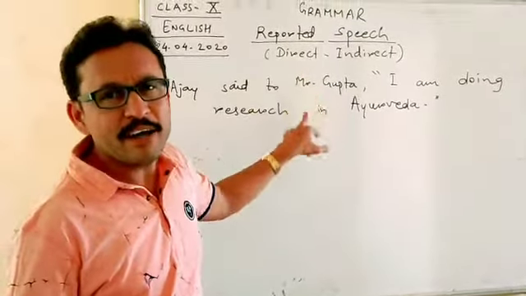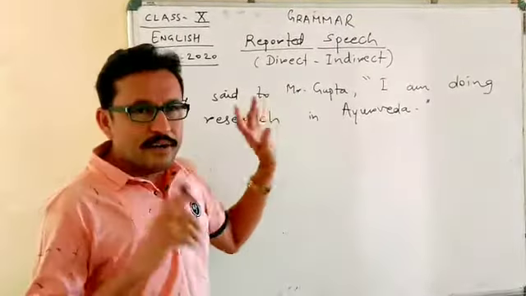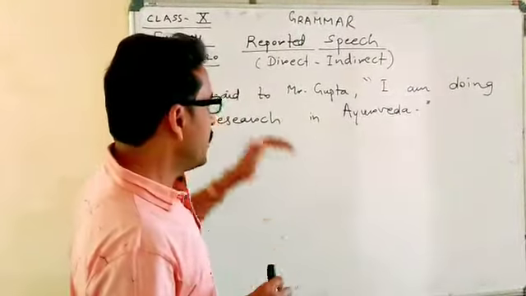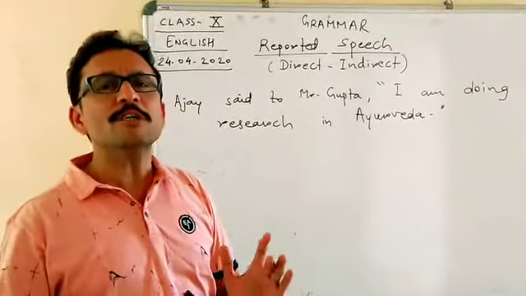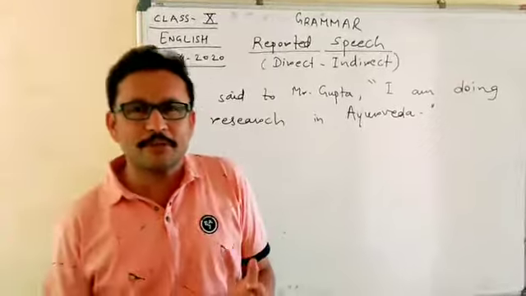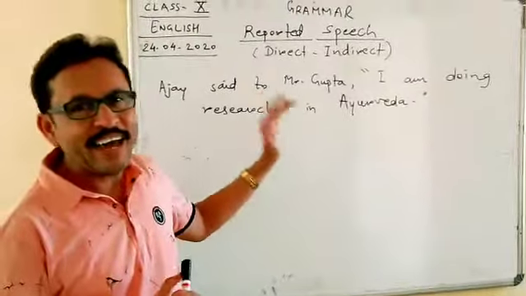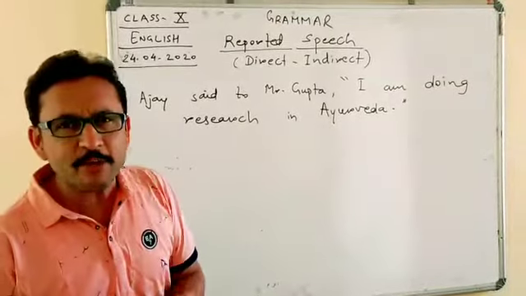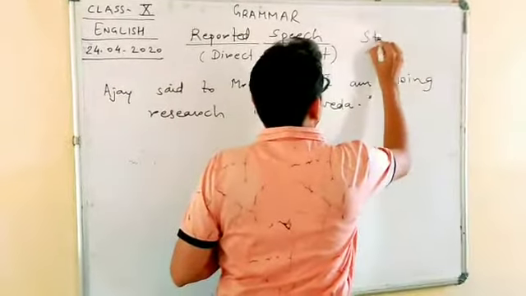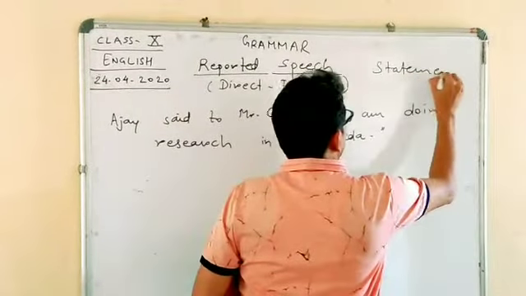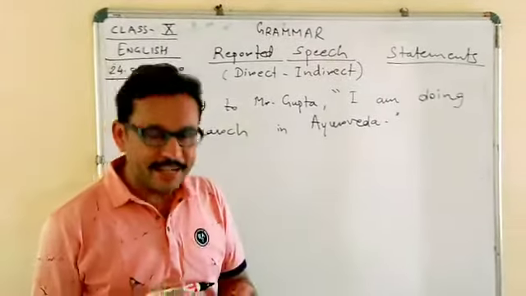Now we will learn how to convert it into indirect speech. Always remember that in indirect speech, every time the rules change according to the type of sentence uttered by the speaker in direct speech. Today we are going to learn how to convert statements from direct to indirect speech.